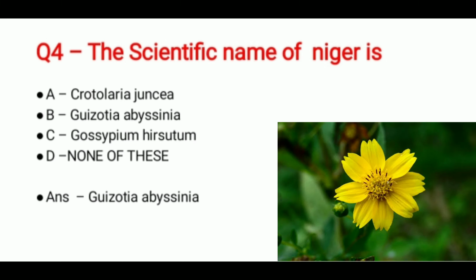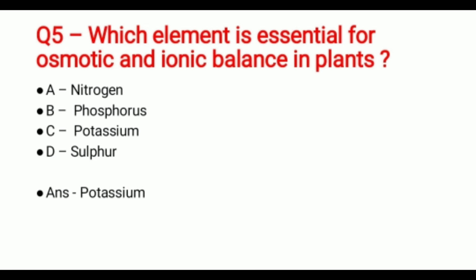Question 4. The scientific name of Niger is, and the options are Crotalaria juncea, Guizotia abyssinica, Gossypium hirsutum, or none of these. And the correct answer is Guizotia abyssinica. Question 5. Which element is essential for osmotic and ionic balance in plants? And the options are nitrogen, phosphorus, potassium, sulfur. And the correct answer is potassium.